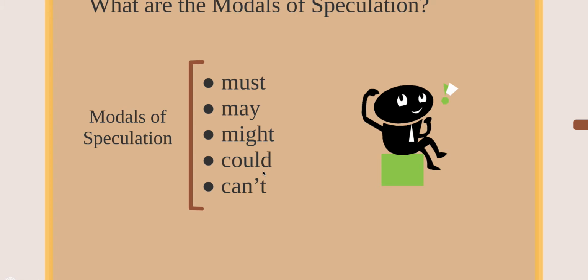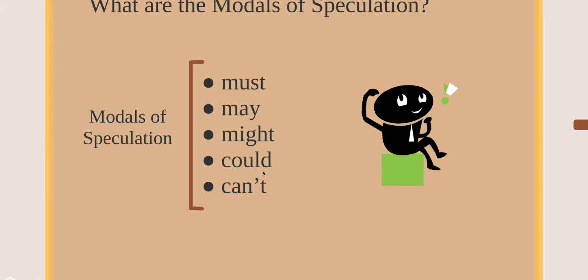For example, I could do it, but I don't want to. I could visit my mother, but I don't have money. I could travel around the world, but there is a pandemic. So could is podría, but it is usually related with some kind of condition.